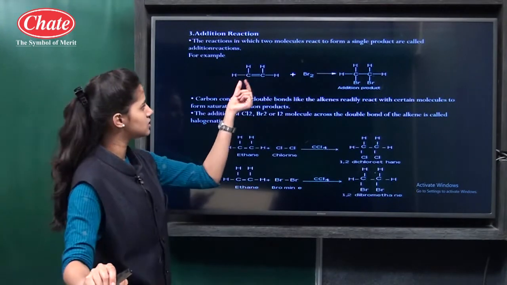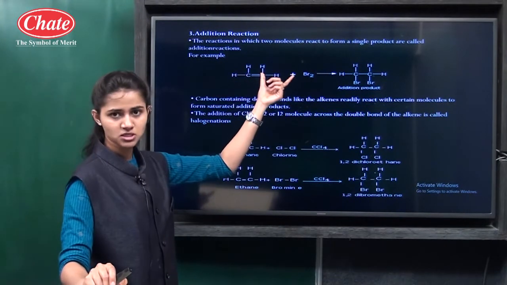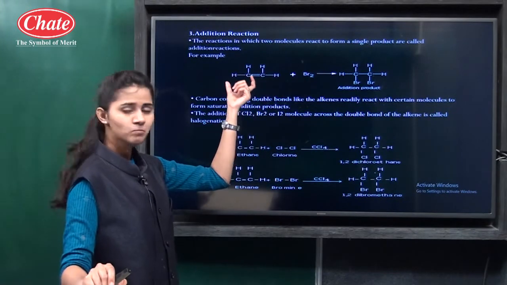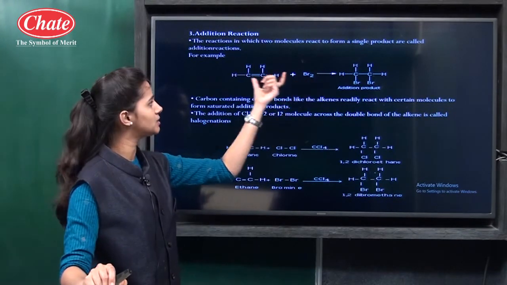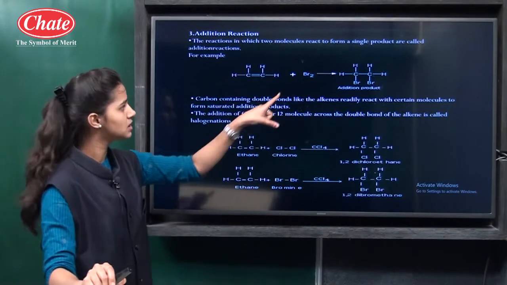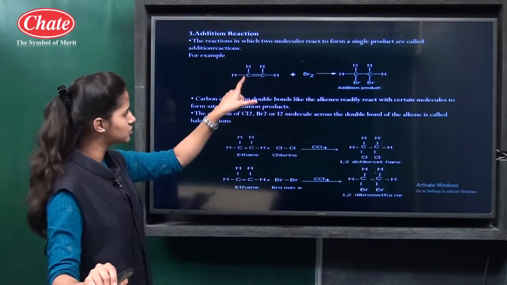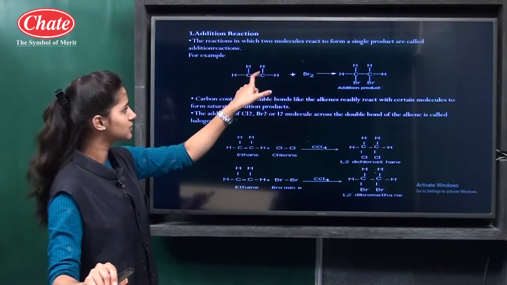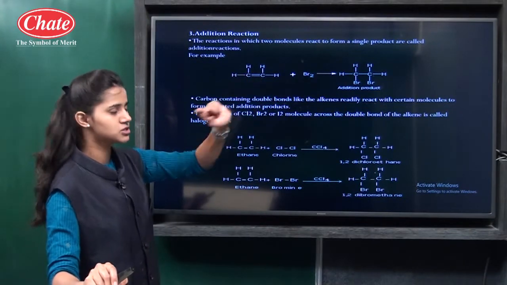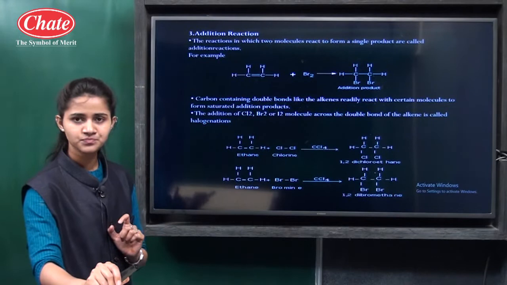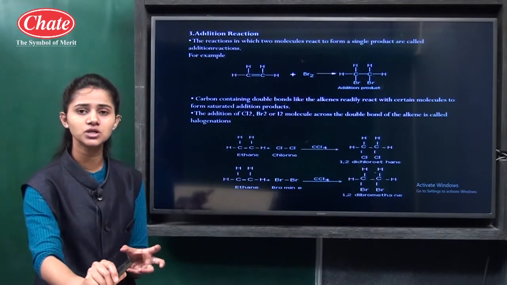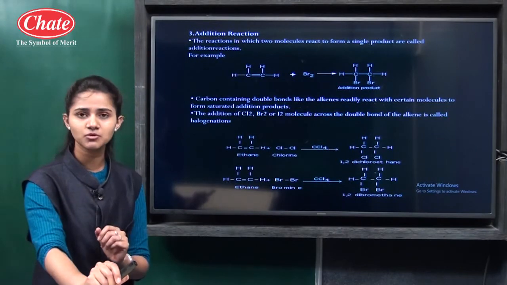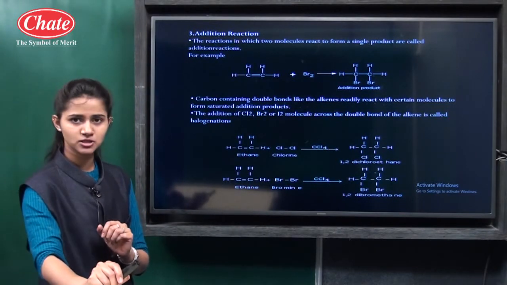For example, CH2=CH2 is ethene. When we add bromine, Br2, to ethene, the two bromine atoms are attached to the two carbon atoms and the double covalent bond reduces to a single covalent bond. So two reactants combine with each other to give only one product. Such a type of reaction is called the addition reaction.